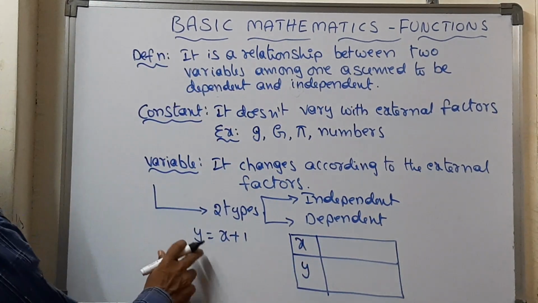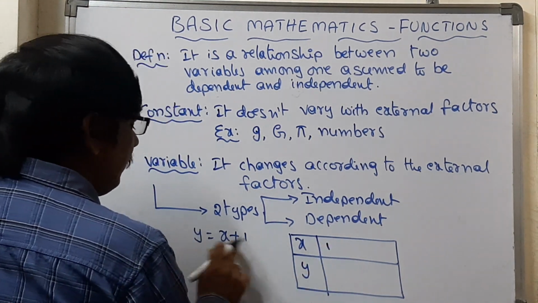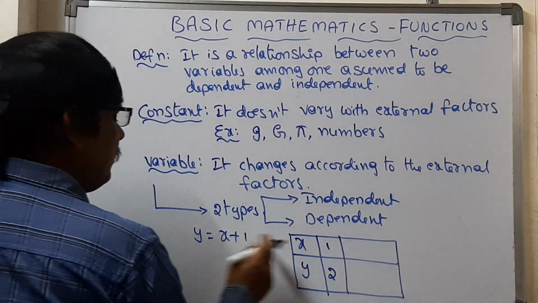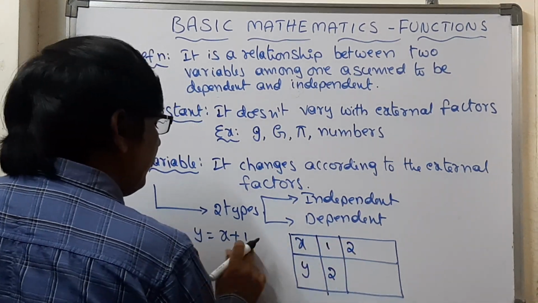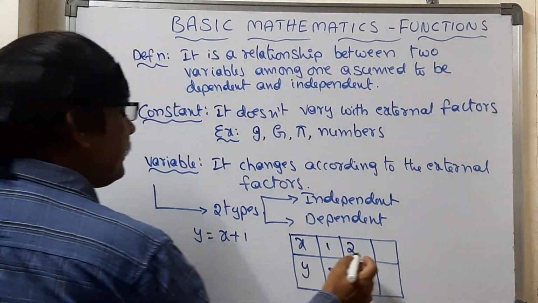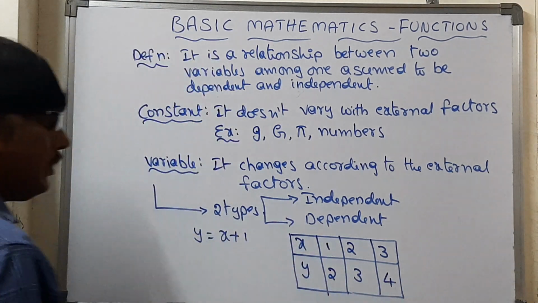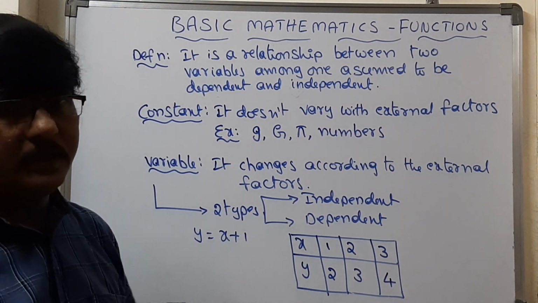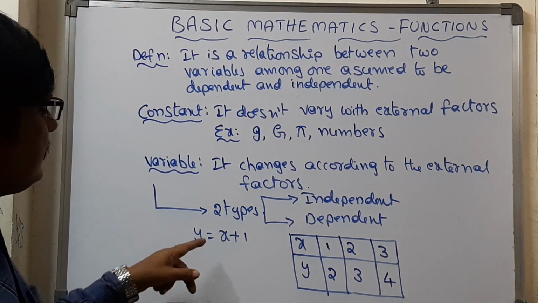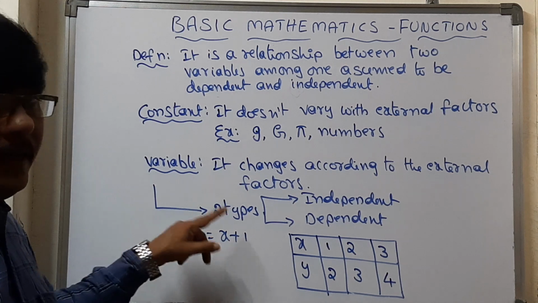This is the equation y is equal to x plus 1. If we take the x value as 1, then the y value becomes 2. If we take the x value as 2, then the y value becomes 3. If we take the x value as 3, then the y value becomes 3 plus 1, that is 4. What is the relation you are getting? There is a relation between x and y. Here x is independent, whereas y depends on x.